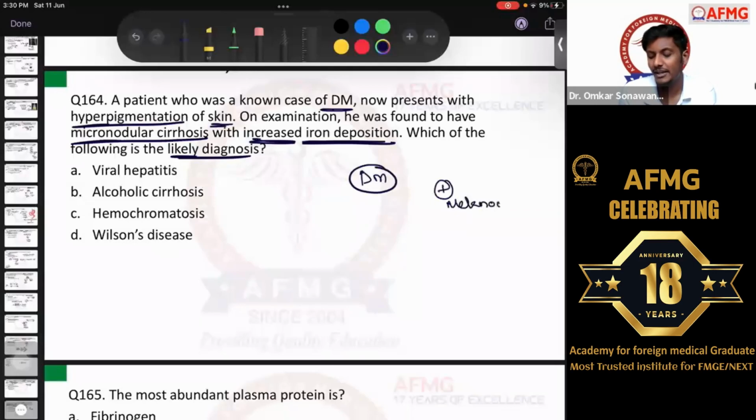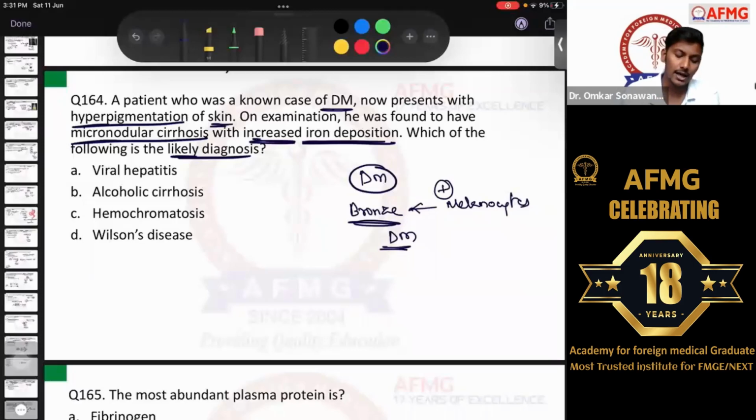I discussed this, even in the PYQ discussion. So definitely this hyperpigmentation is usually due to activation of the melanocytes, and that is what is known as the bronze pigmentation of skin. And the diagnosis becomes bronze diabetes or bronze diabetes mellitus. This is due to a condition of iron excess in the body, and this iron excess condition is known as hemochromatosis. The answer here is straightforward, that is option C, hemochromatosis. As we know, there is excess iron deposition in multiple organs of the body. The most common is definitely the liver.